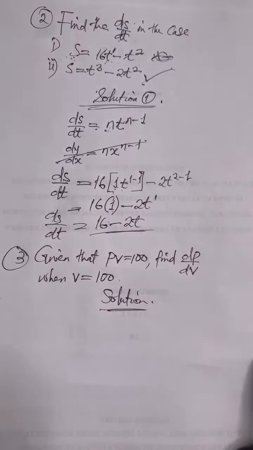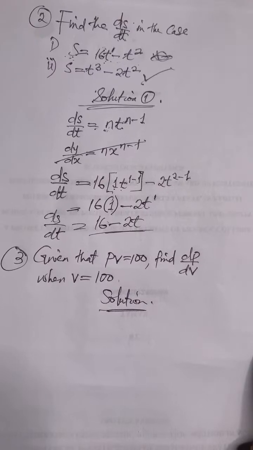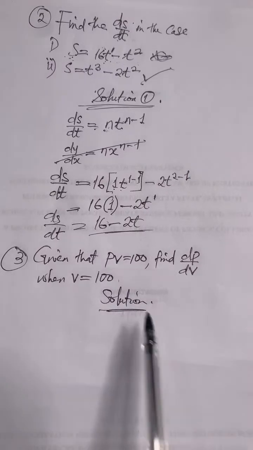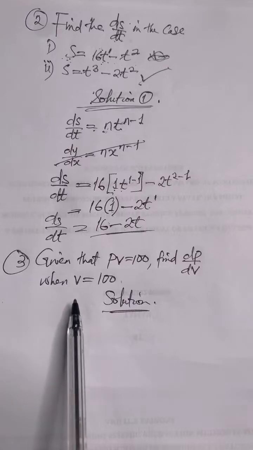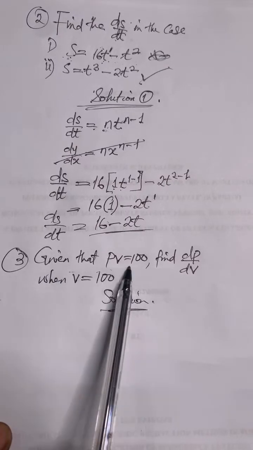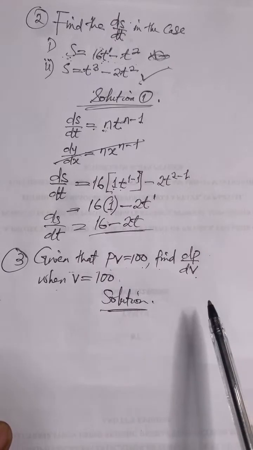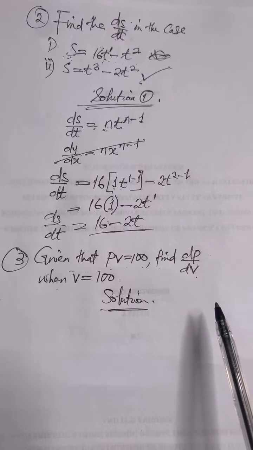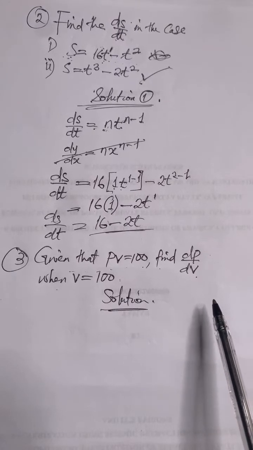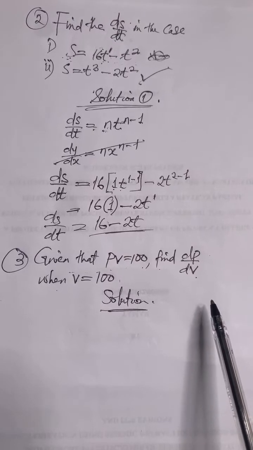Now, look at this number three. It's quite funny. I know it will definitely come out in my exam. They say, given that PV is equal to 100, find dp over dv. Remember, I've not started solving technical problems. I'm still on the basis of differentiation, where I easily apply the general formula.